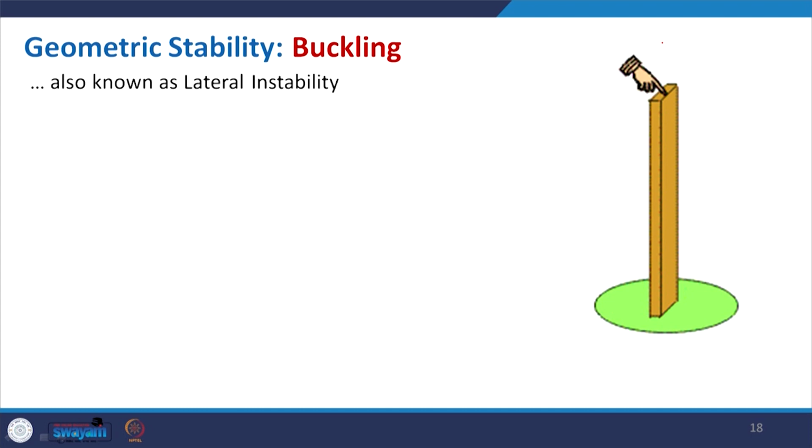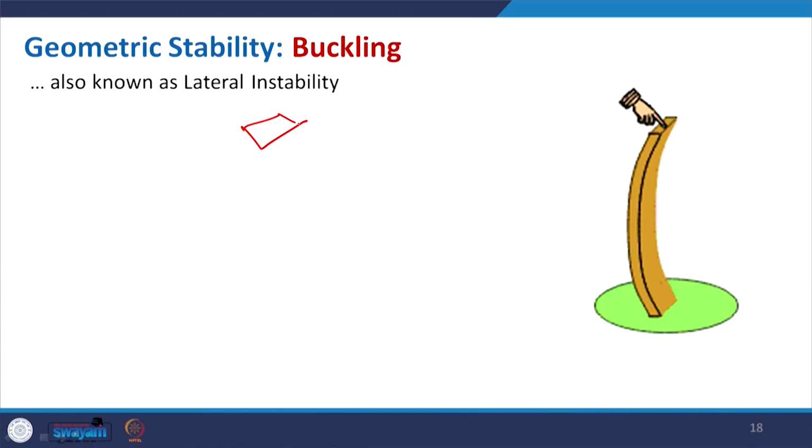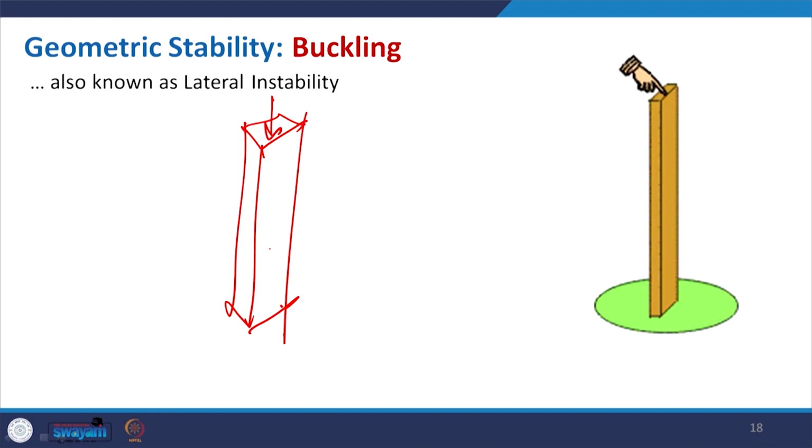Buckling is another one where one end is fixed and on the other side you put the pressure. You see that in this case what is happening. So, earlier this is the structure and when you put the pressure, first it will try to get shortened. So, it is basically, you can now say, this is the compression.